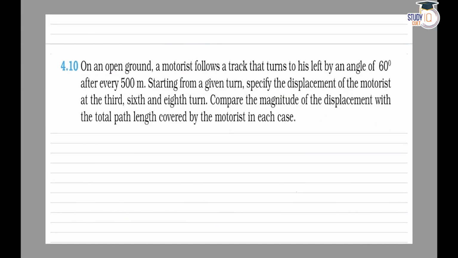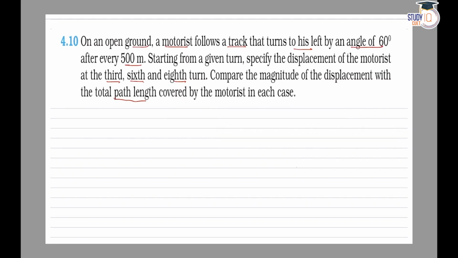NCERT Physics Class 11th, 4th chapter, Motion in a Plane, question number 4.10. On an open ground, a motorcyclist follows a track that turns to his left by an angle of 60 degrees after every 500 meters. Starting from a given point, find the displacement after the third, sixth, and eighth turn. Compare the displacement with the total path, that is, the distance covered.